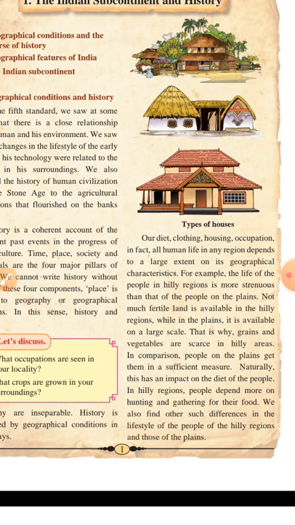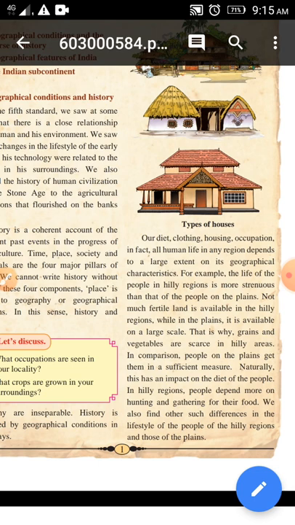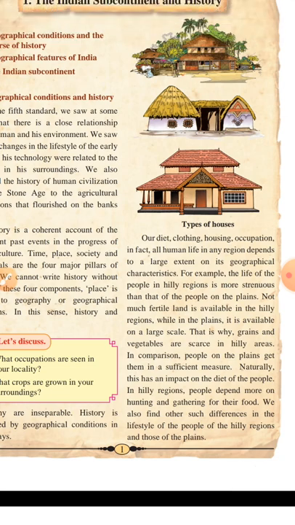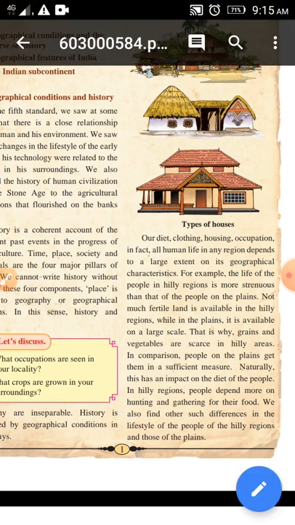That is why grains and vegetables are scarce in hilly areas. Scarce means very rare, so in hilly areas we cannot get grains and vegetables. In comparison, people on the plains get them in a sufficient measure.